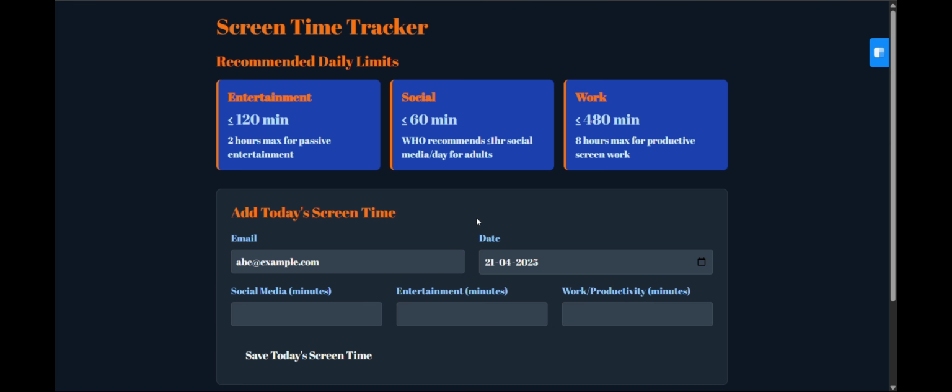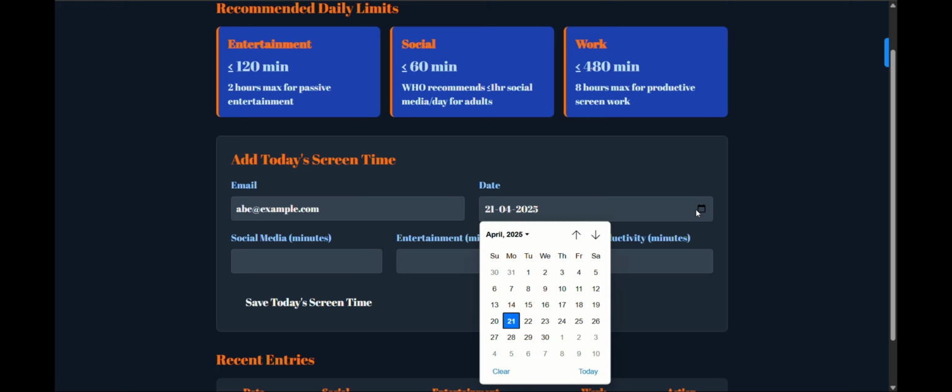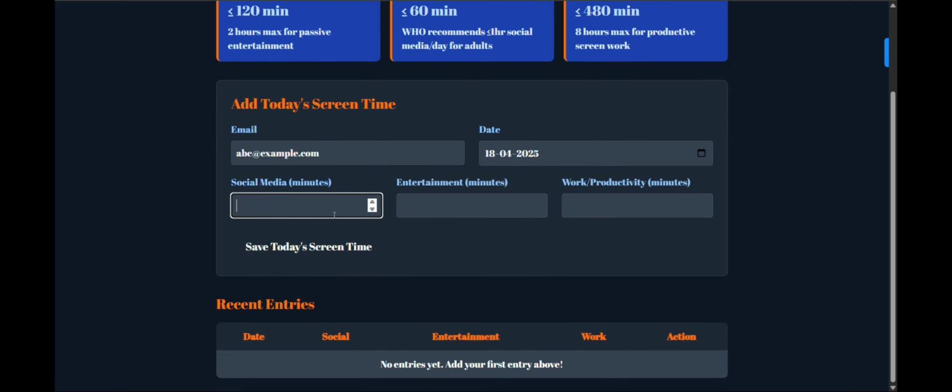So the next page is limit screen time, which tells how much screen time is good for the user. Like for entertainment purposes, it should be less than 2 hours. For social purposes, it should be less than 60 minutes. For work purposes, it should be less than 480 minutes, also 8 hours. And in this I can register with the same email that I have registered, and for different dates I have to add different logs. Like for the 18th I will add social media minutes I have used for 50 minutes, entertainment for 300 minutes, and work productivity for 295 minutes.